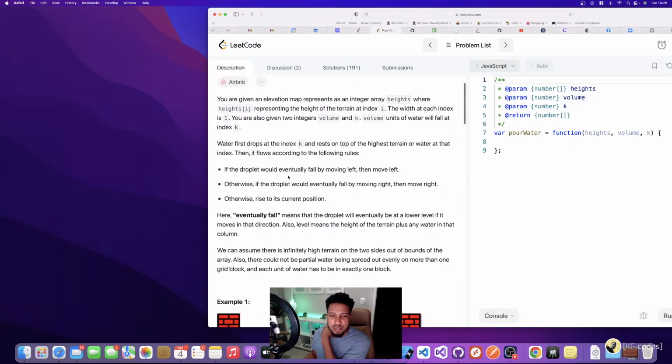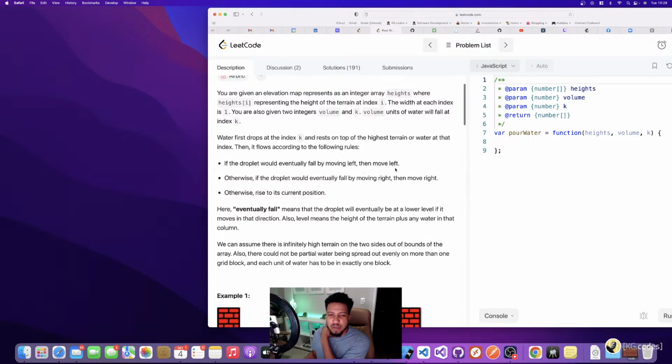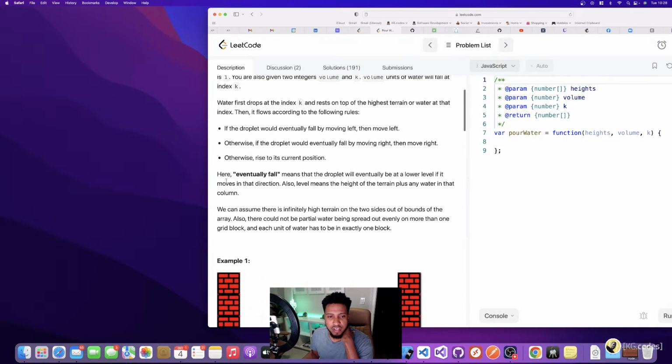If a droplet would eventually fall by moving left, then move left. Otherwise, if the droplet would eventually fall by moving right, then move right. Otherwise, rise at its current position. Here, eventually fall means the droplet will eventually be at a lower level if it moves in that direction. Also, level means the height of the terrain plus any water in that column.